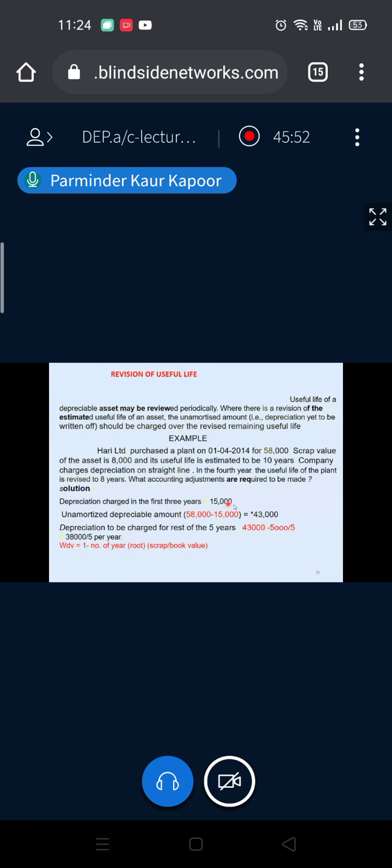So depreciation charge in the first 3 years will be 15,000. Now, what will be your unamortized depreciable amount, or you can say the book value? Book value is cost minus depreciation. So 58,000 minus depreciation till date 15,000, that is 43,000. This is your book value in the beginning of the year.